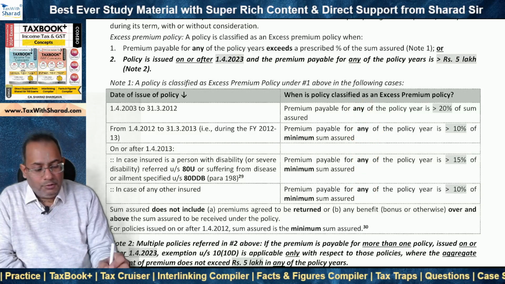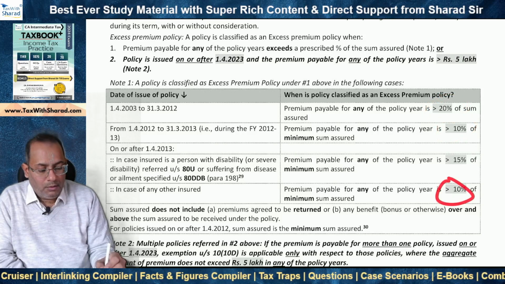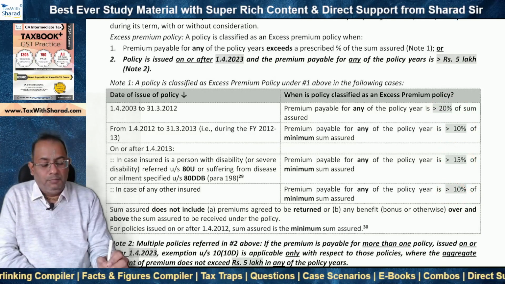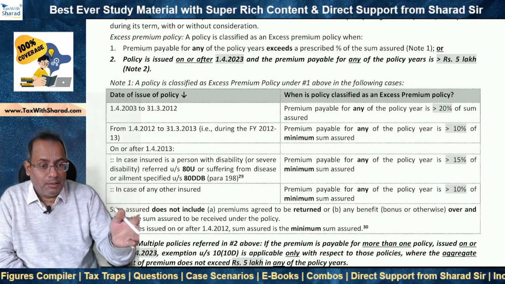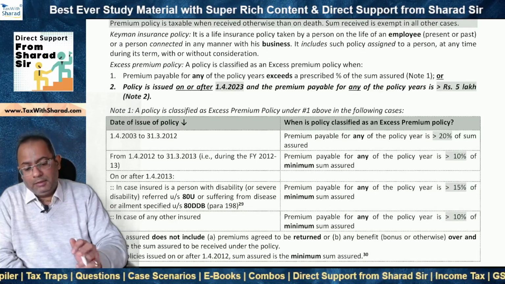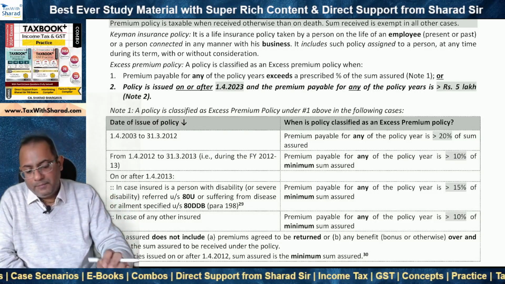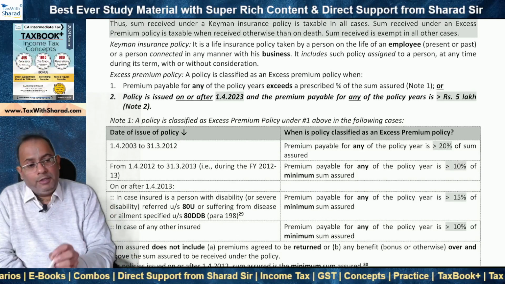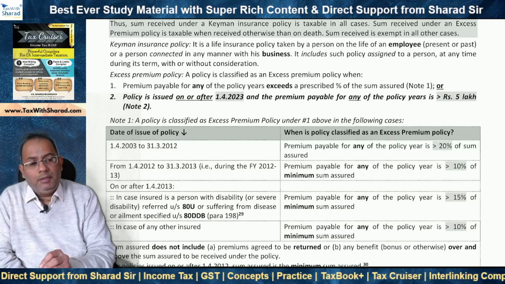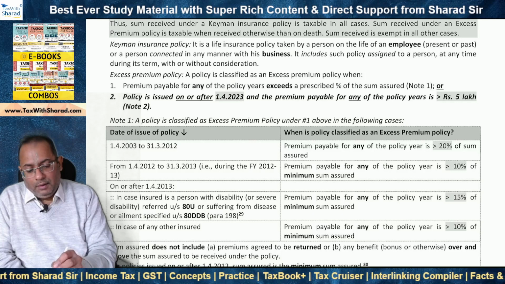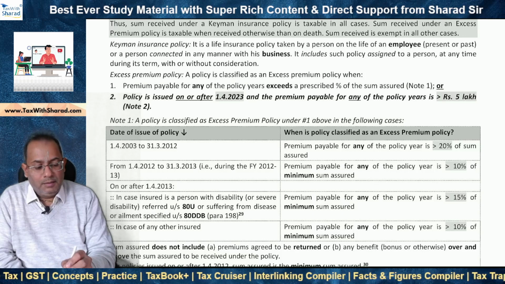Which, depending on the date of issue of policy, is either more than 20% or more than 10% or more than 15%. So basically 10%, 15%, 20%. If the premium payable for any of the policy year is more than this threshold, then the policy is classified as an excess premium policy and consequently the proceeds are taxable, right? A policy is also considered as an excess premium policy when the condition in serial number 2 is satisfied. And this is the amendment. This is a new provision brought in by the Finance Act 2023.